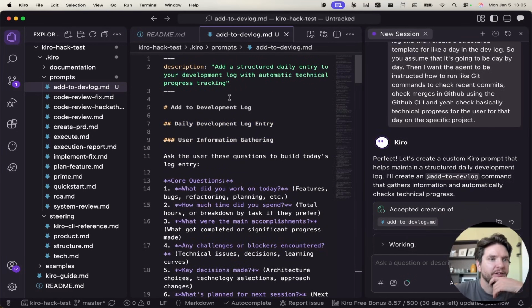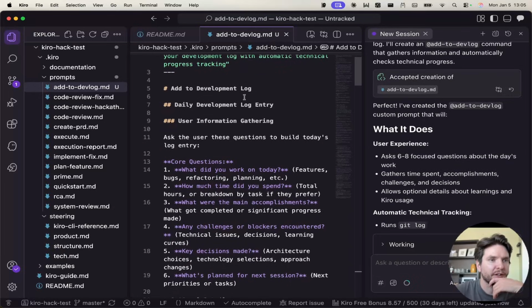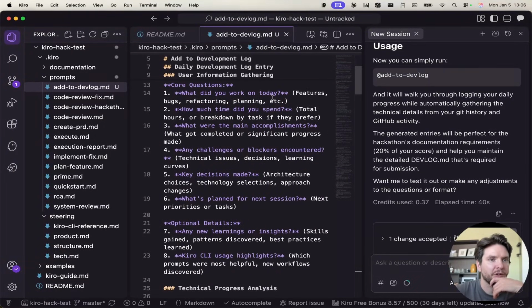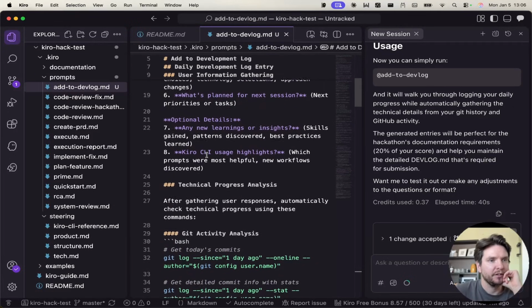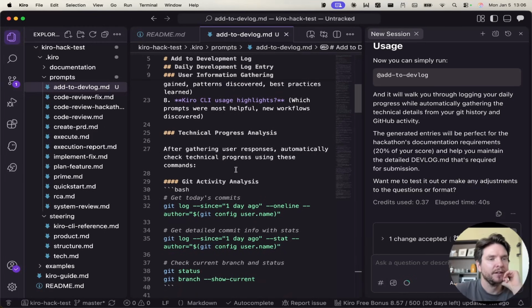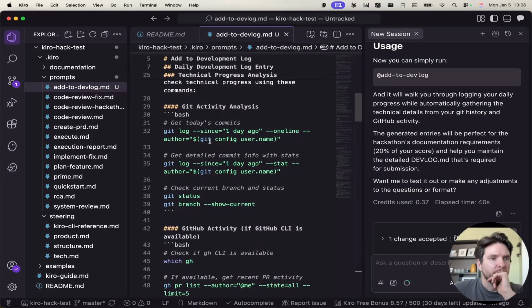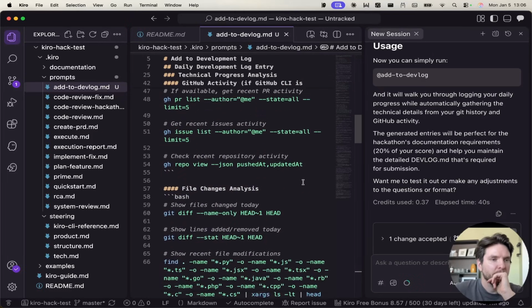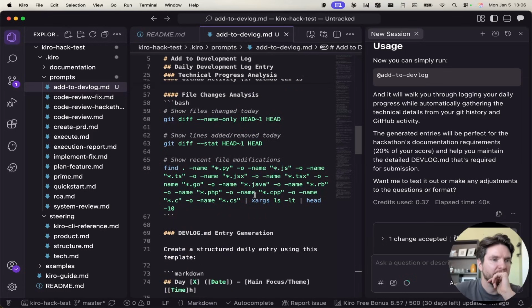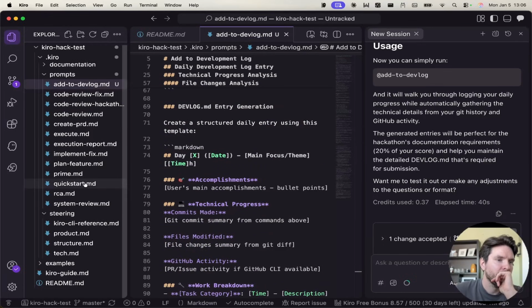So: add a structured entry to your devlog with automated process tracking. So yeah, what did you work on today? How much time did you spend? What were the main accomplishments? What got completed or significant progress made? Any challenges or blockers? Key decisions? Plan for next session? New learnings, Kiro CLI usage and highlights. Okay, cool. So it will check git commits, GitHub activity, which GitHub, perfect. File changes analysis. Okay, cool.